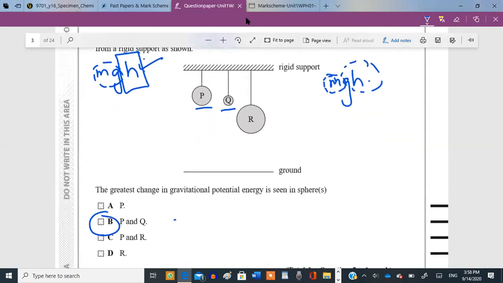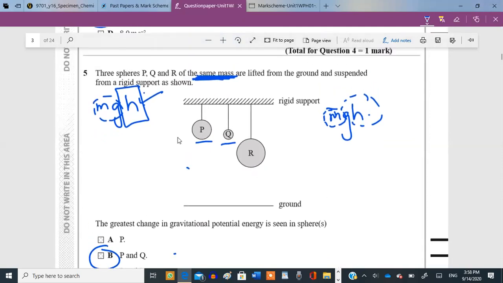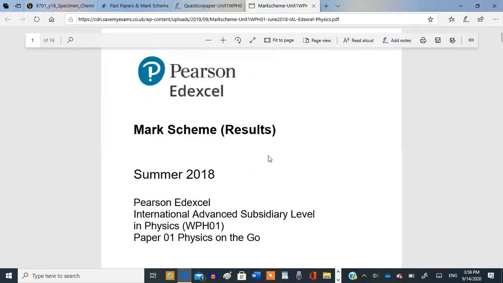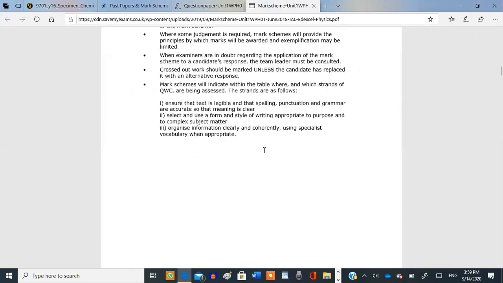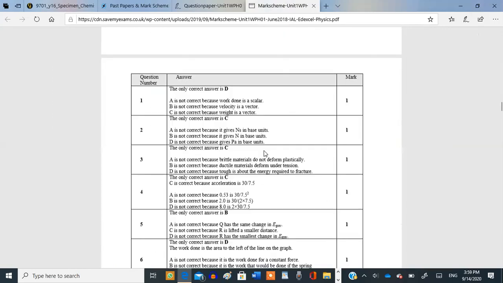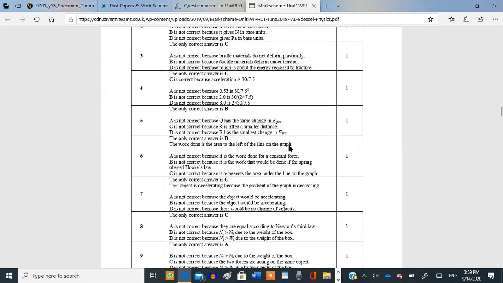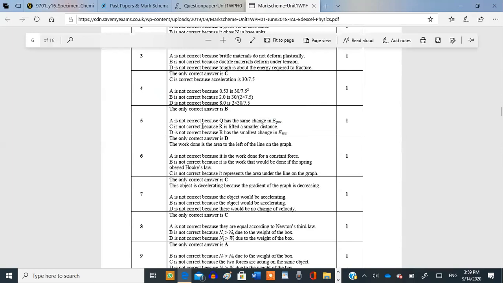Option B. Can you check the marks? Yep, that's the answer. 5 is B. Okay. All right, I'll check it again. Here you are, it is B. And A is not correct because Q has the same gravitational potential energy. C is not correct because R is lifted through a smaller distance. We can move on to the next question.